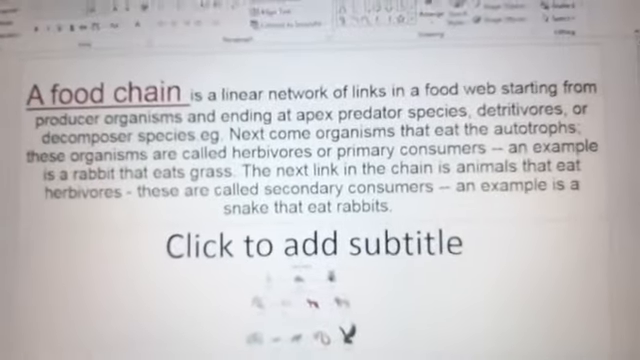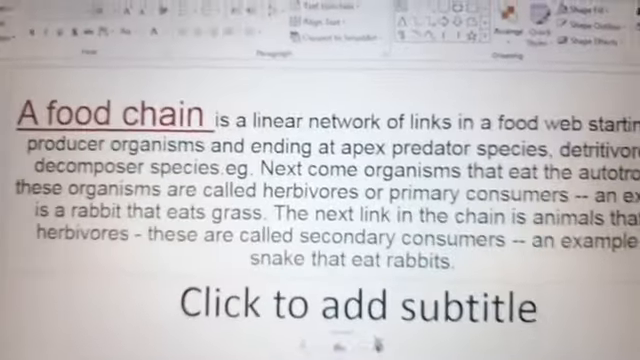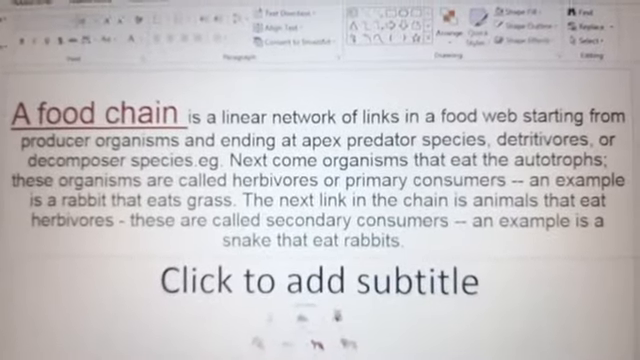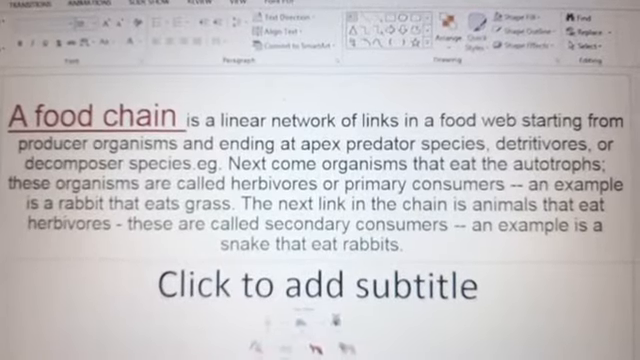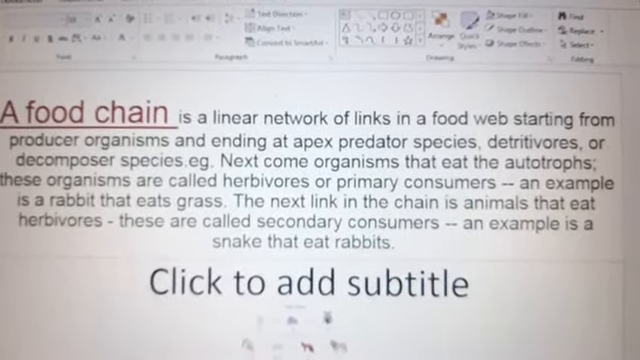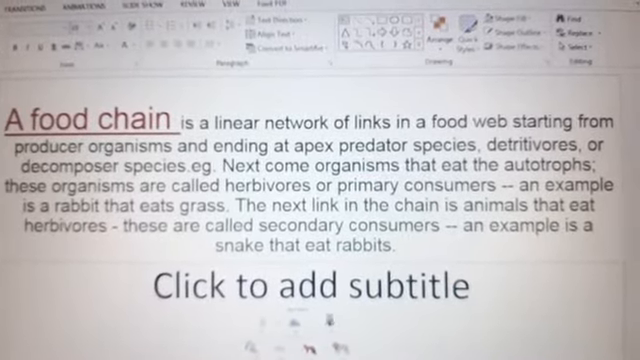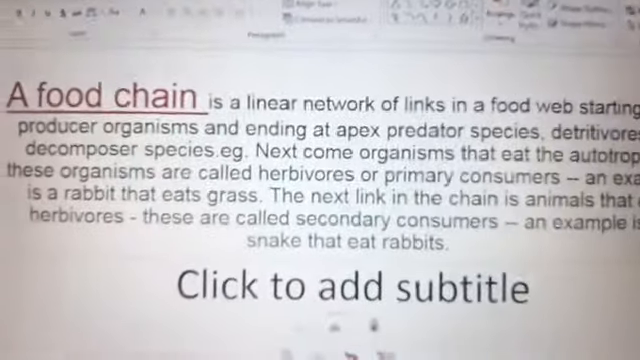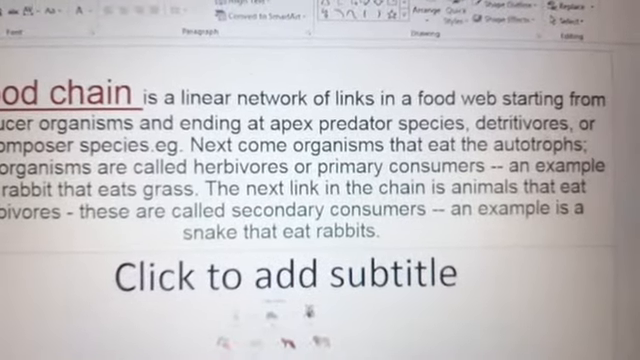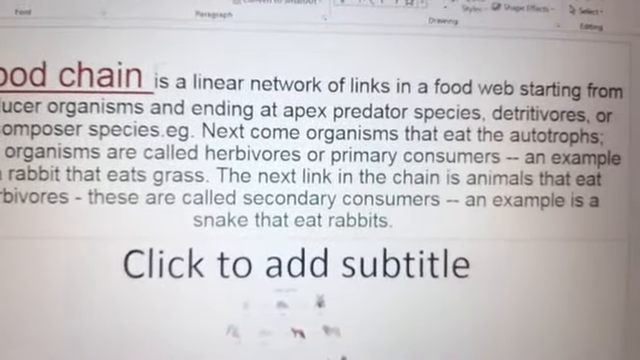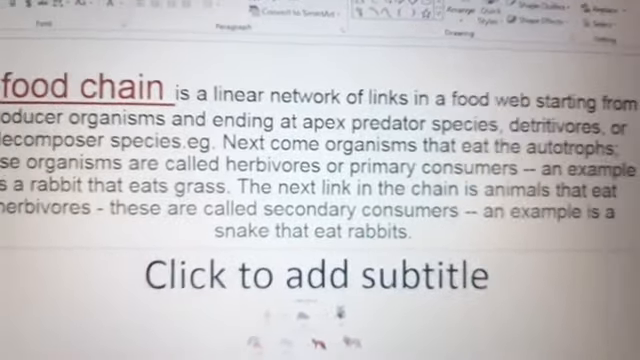A food chain is a linear network of links in a food web starting from a producer organism. Producers are those organisms that make their own food, like plants and green grass. A food chain is a linear network of links in a food web starting from a producer organism and ending in an apex predator species, detritivores or decomposer species.